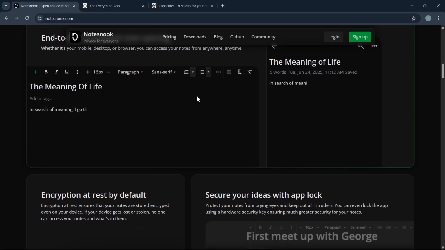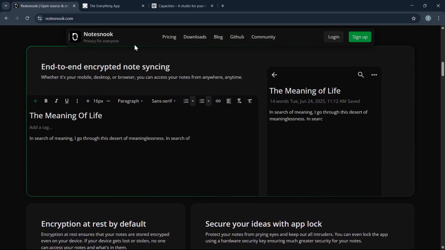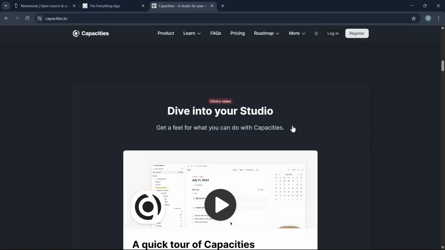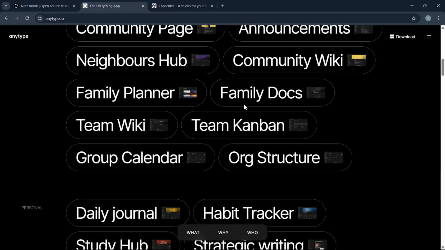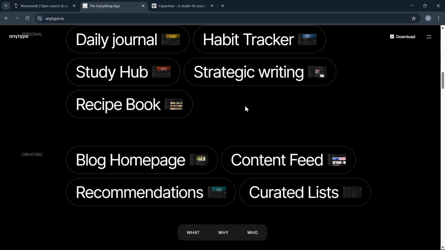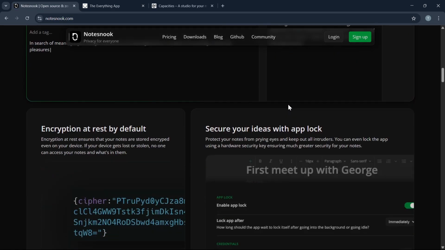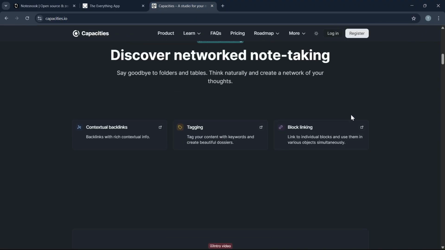Number three, usability. Notesnook is a clean and beginner-friendly app. Capacities is intuitive but has more features. And lastly, Anytype is still in development but it is promising. Number four, their sync options. Anytype syncs via P2P or person-to-person, while Notesnook uses cloud with encryption. Capacities uses typical account-based sync.